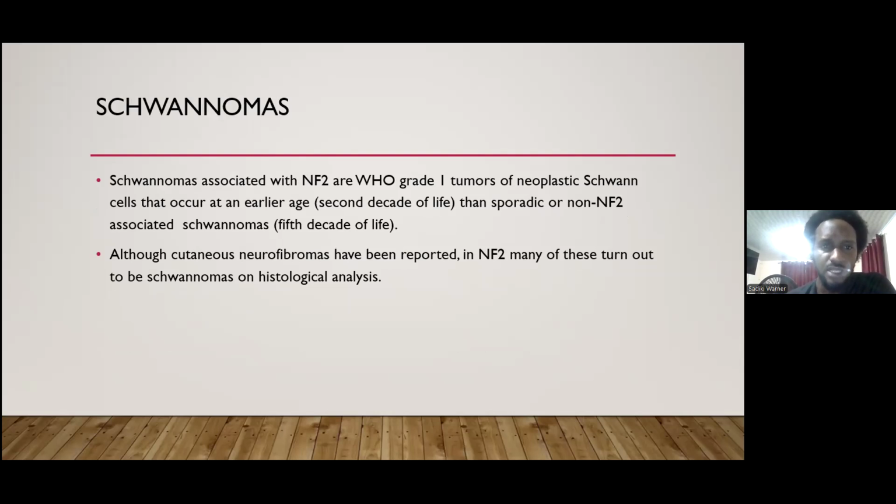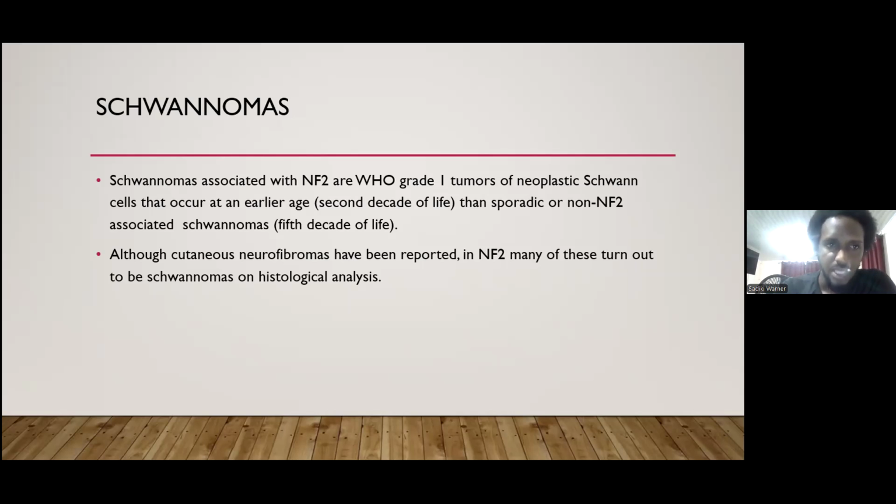Schwannomas associated with neurofibromatosis type 2 are WHO grade 1 tumors of neoplastic Schwann cells that occur at an early age, usually the second decade of life, while sporadic or non-neurofibromatosis 2 associated schwannomas tend to occur in the fifth decade of life. Although cutaneous neurofibromas have been reported in cases of neurofibromatosis 2, many of these turn out to be schwannomas on histological analysis.